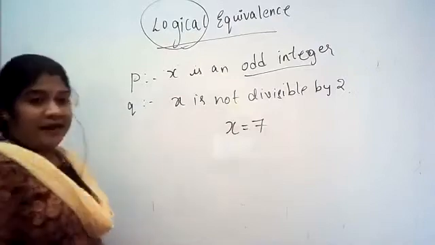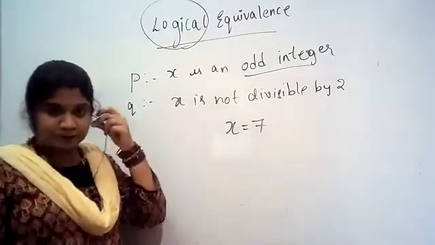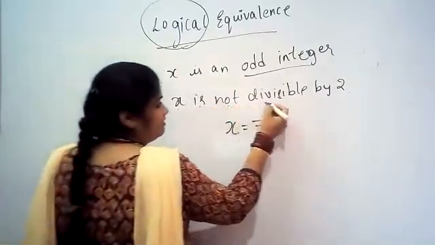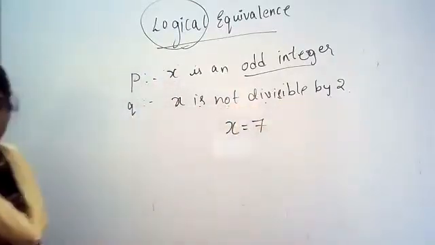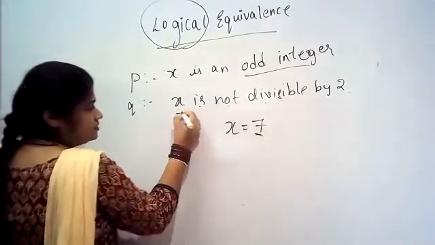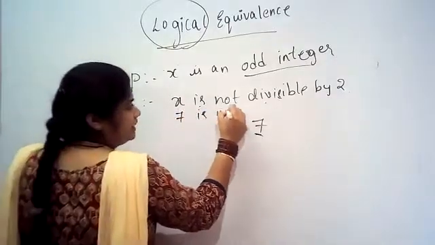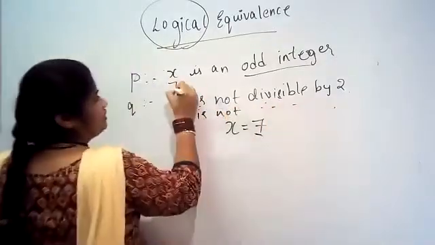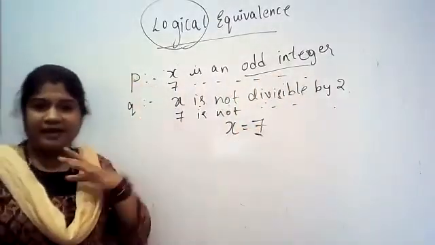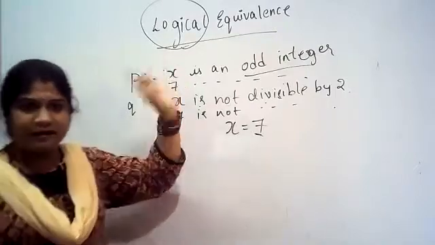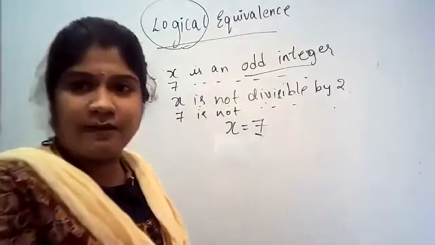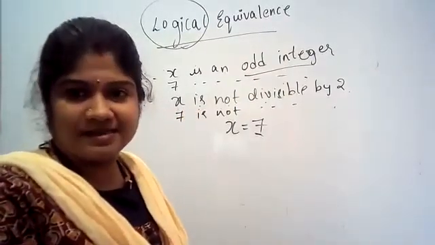Not an issue. Then coming to the next statement Q. Q is: x is not divisible by 2. What is x here? x is 7. So 7 is not divisible by 2, and 7 is an integer. So I have considered x; P says x is an odd integer and Q is nothing but x is not divisible by 2. These two are logically equivalent.